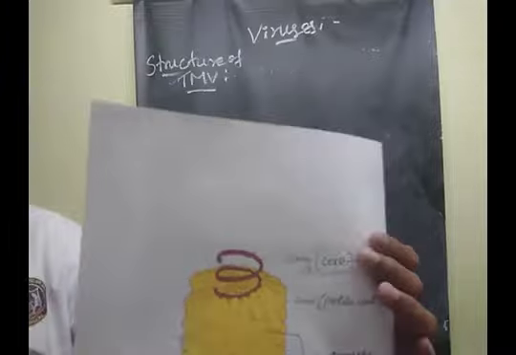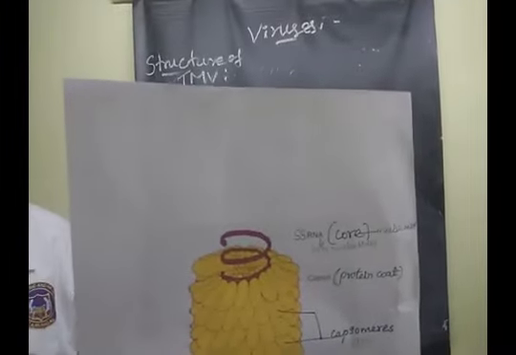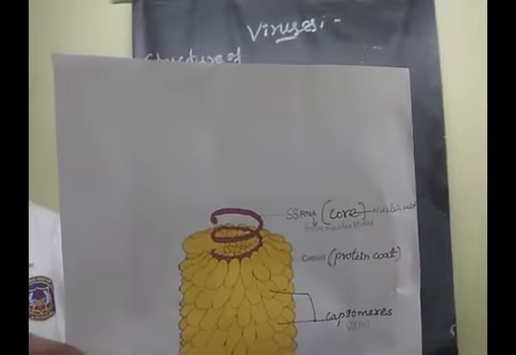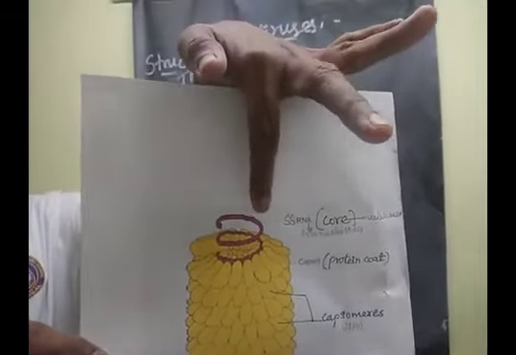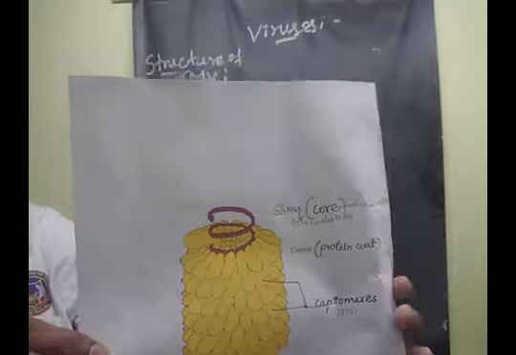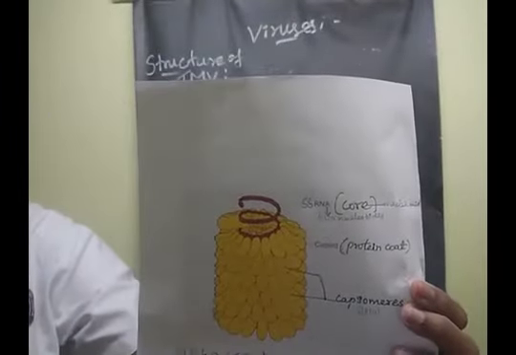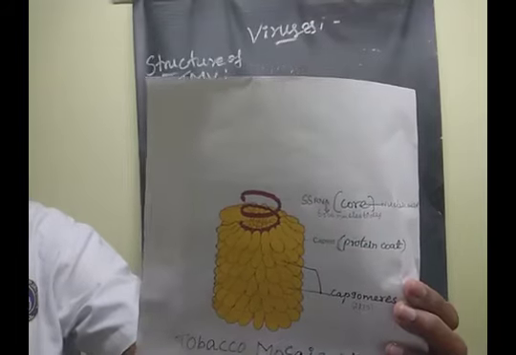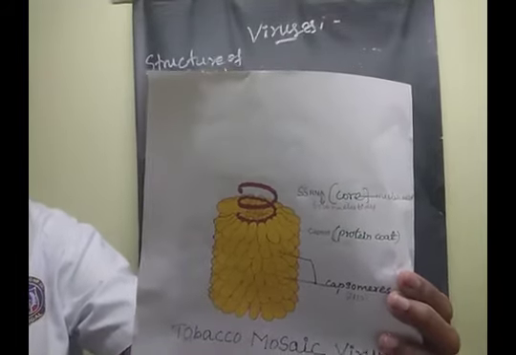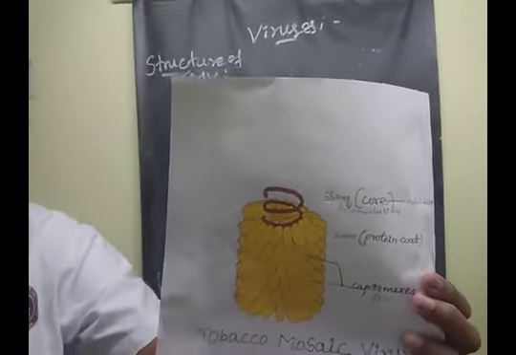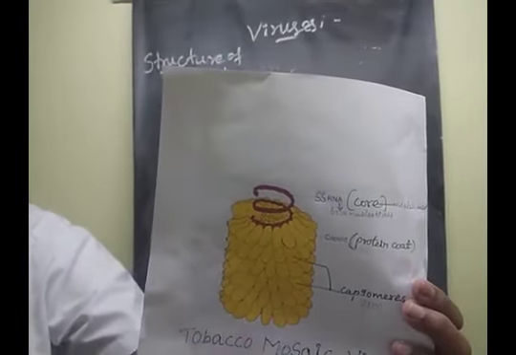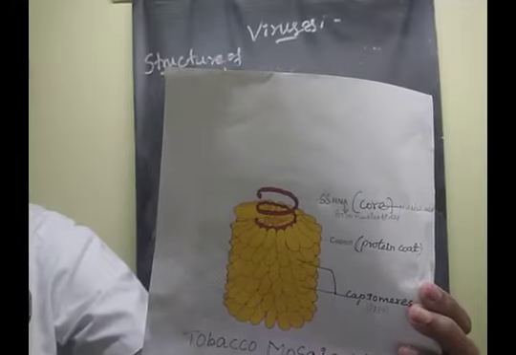This is very important, one of the simplest questions, children. Suppose they are asking a 5-mark question, you must draw this diagram as well as write that content. Clear? Suppose they are asking a 3-mark question, then draw and label the structure of tobacco mosaic virus. Clear? Are you understood, children? Say yes or no.